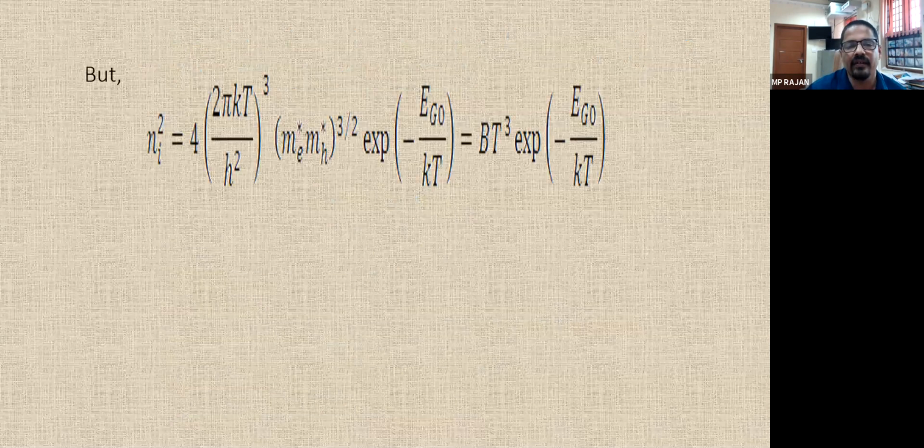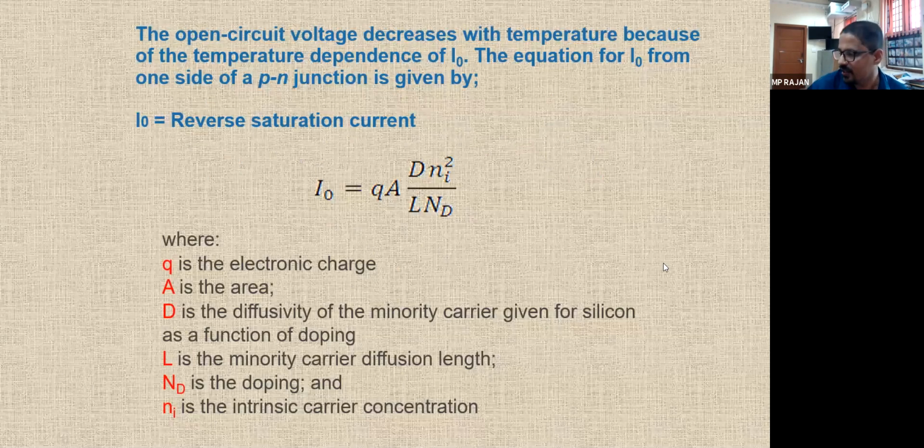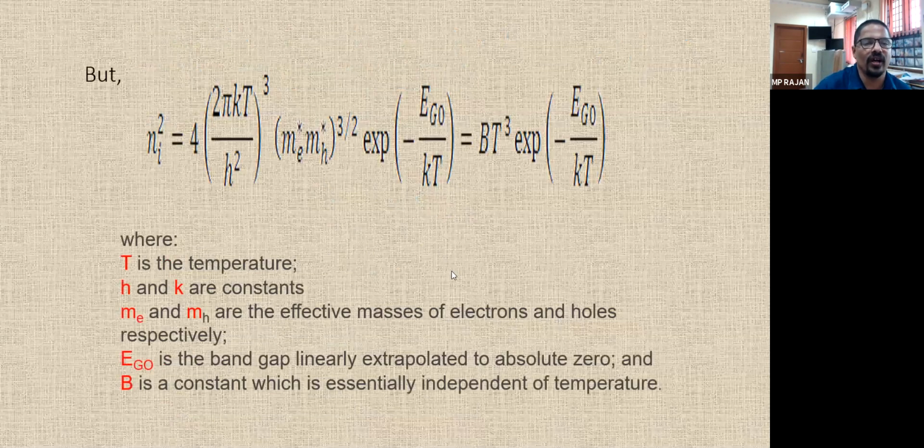Now, going back, the intrinsic carrier concentration Ni further depends upon the temperature, you can see from the formula. So Ni square is equal to 4 into (2 pi kT by h square) cube, me mh raised to 3 by 2, exponential minus Eg0 by kT. So T is the temperature. H and K are the constants.